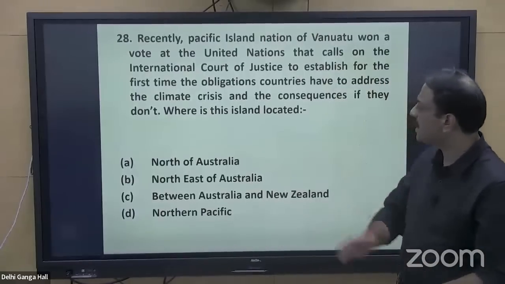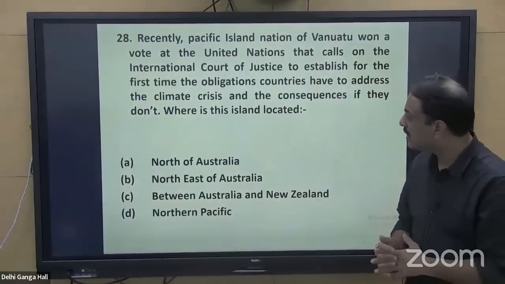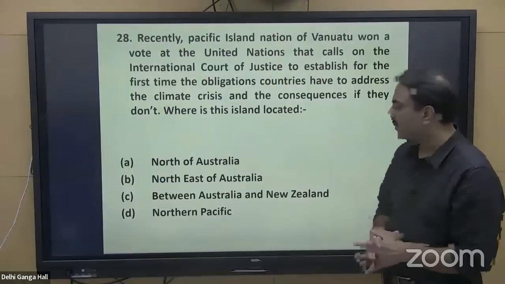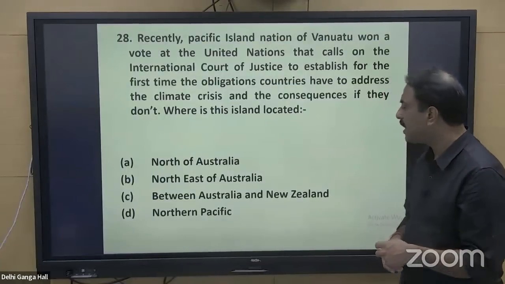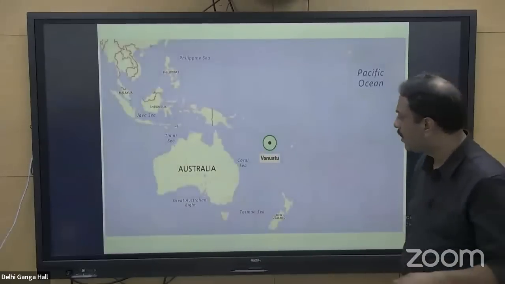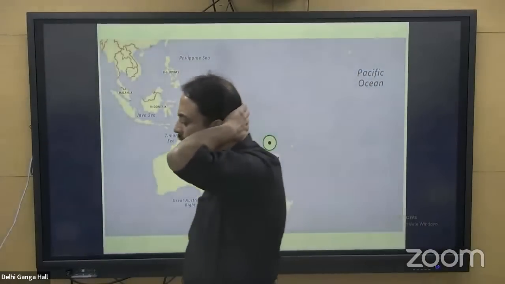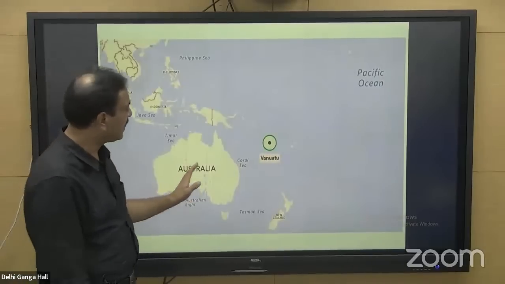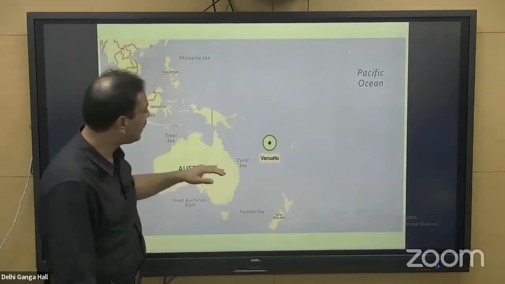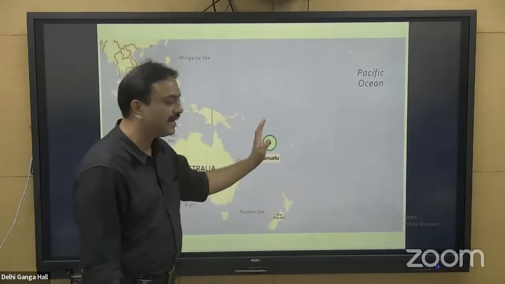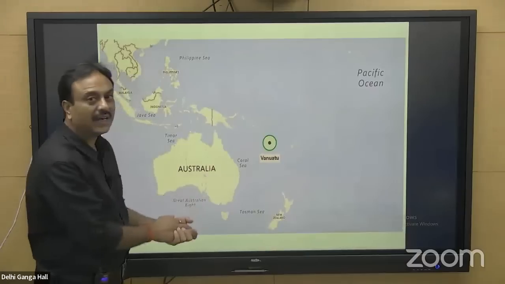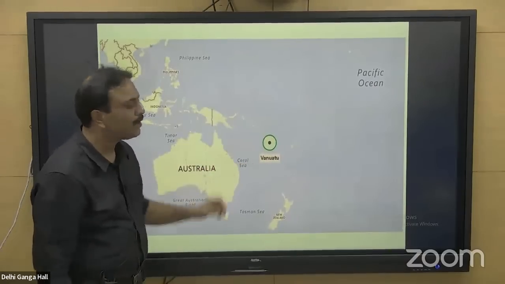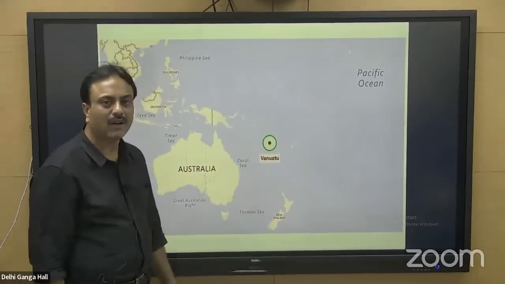preparation. The question is asking the location. So it is located on the northern side of Australia, northeast of Australia, between Australia and New Zealand, or northern Pacific. Have a look at the location of Vanuatu Island. So Vanuatu Island is located not exactly on the eastern side, not exactly on the northern side. It is northeast of this particular region, that is Australia. So Vanuatu Island is located on the northeastern side of Australia.